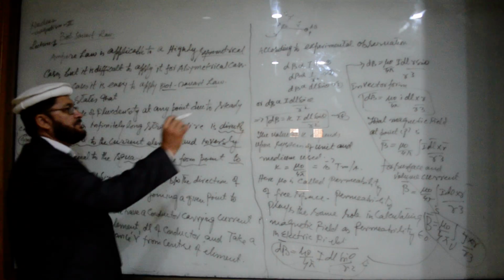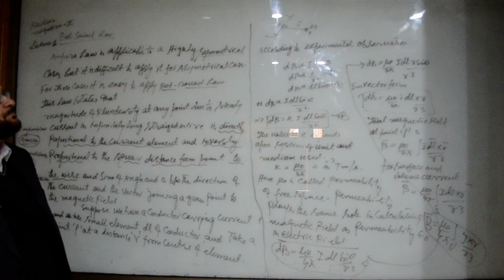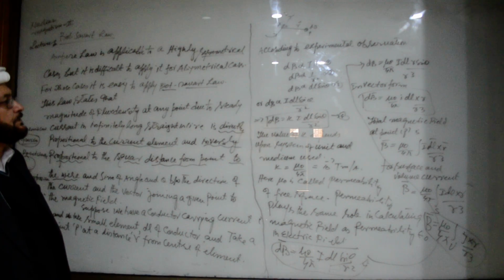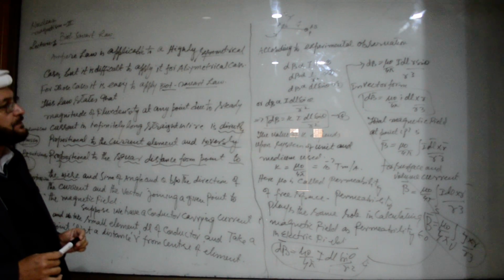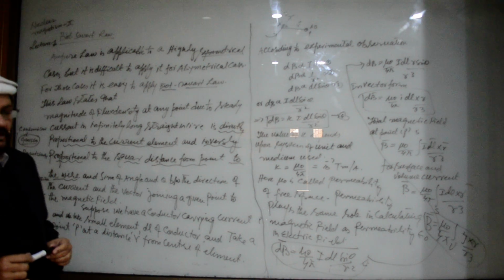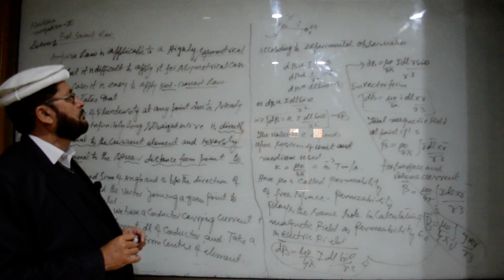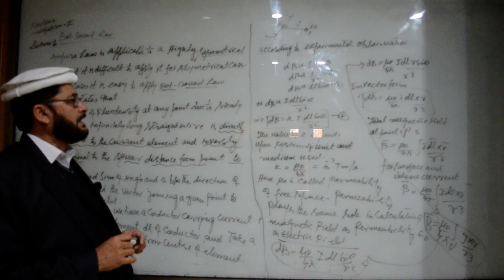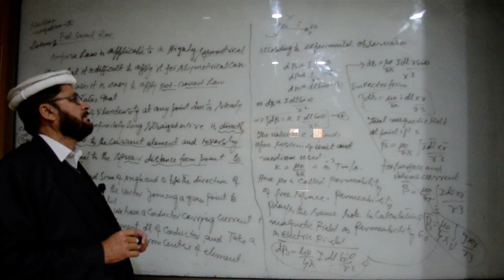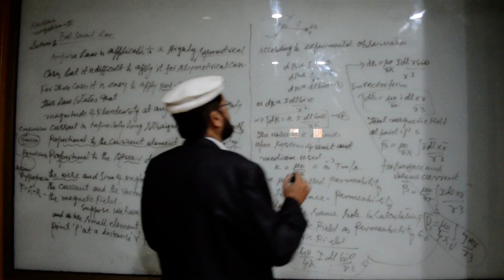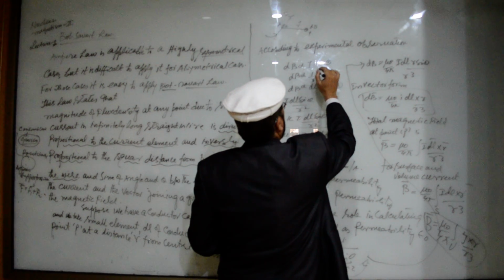If r decreases, then the value of dB will increase. So it means that the magnitude of flux density, that is magnetic induction, depends upon the current element, the distance of the point from the conductor, and also the dl sine theta. Okay, here is dl sine theta.